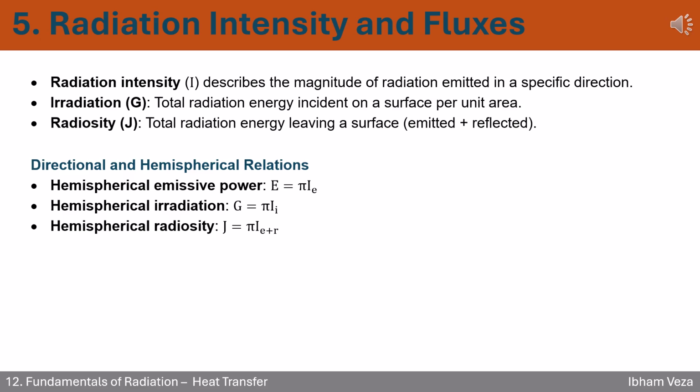To make life easier, we use hemispherical relations, basically integrating over all directions above a surface. That's where pi comes in. Think of it like spreading out the directional energy over a whole hemisphere. The key takeaway: don't memorize blindly, understand the role. Direction, I, incoming, G, outgoing, J. Use the pi relations when you need totals from all directions.